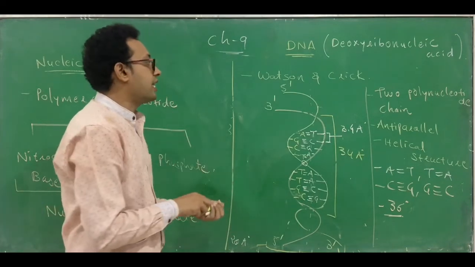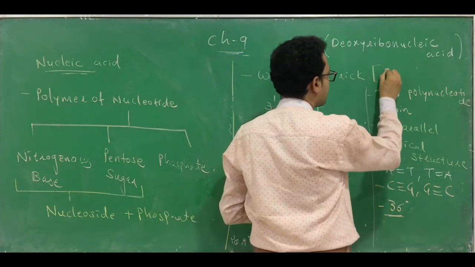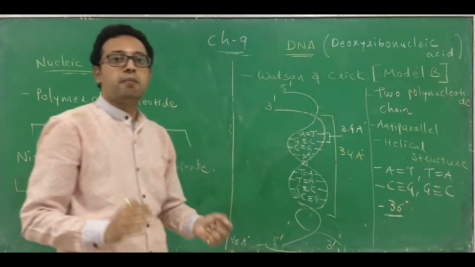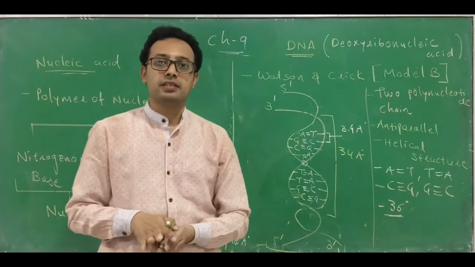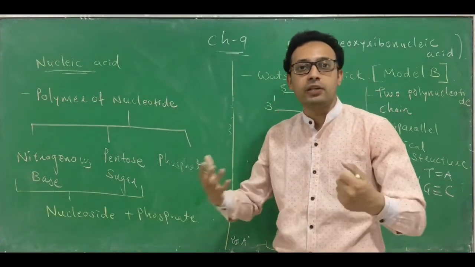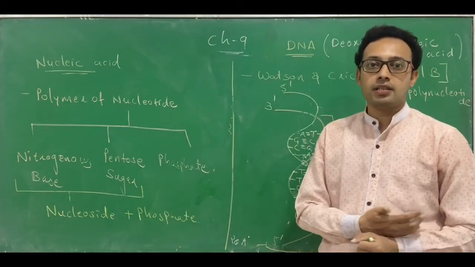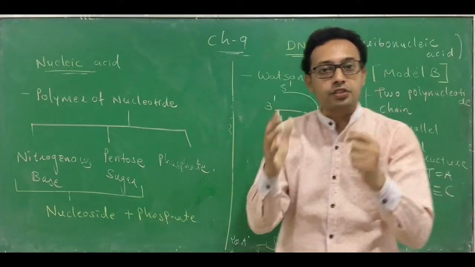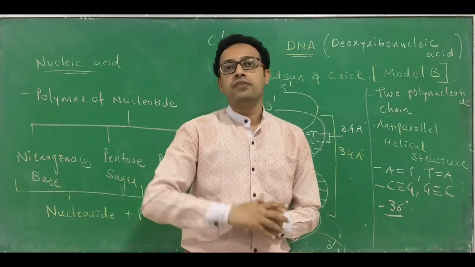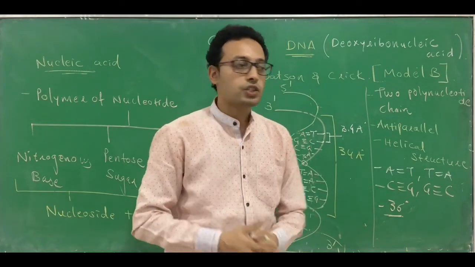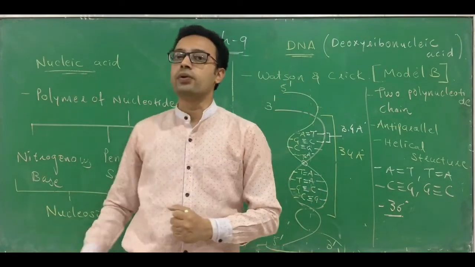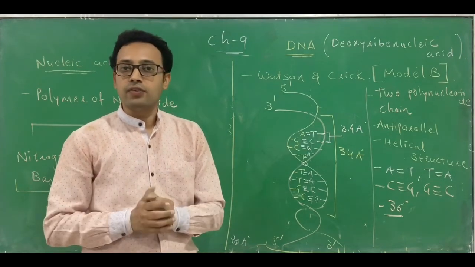This structure can also be called model B. This is a famous one, model B, to remember. Clear? So this is the model B structure of nucleic acid. So students, today we have learned about two important biomacromolecules, large size molecules. One is polysaccharide and the second one is nucleic acid. The structure of DNA is very important. Based on this, full chapters will be asked in 12th standard. So you should know the basic structure of DNA, that is deoxyribonucleic acid, which is a type of nucleic acid. So that's all for today.